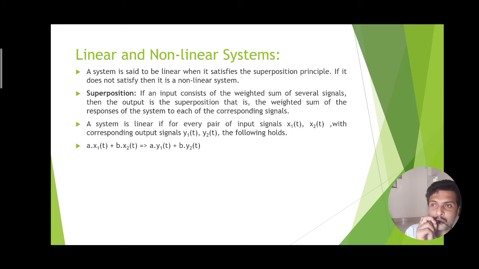A system that obeys the superposition theorem is also a linear system because both are synonymous. And the opposite is that if the weighted sum of input does not produce the weighted sum of output, and some other things are present at the output, then it is known as a non-linear system.